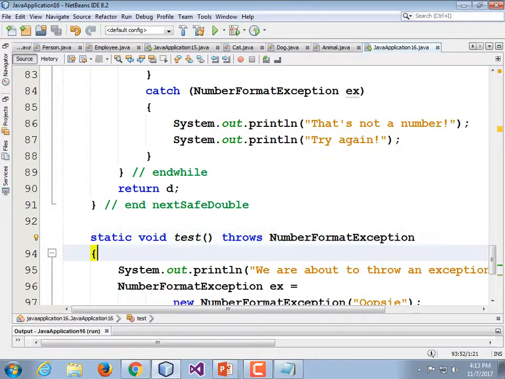But for now, let's just leave it as saying that when you define a method, you can tell the program what kind of exception it is going to throw. And this can be very valuable information. The compiler can use it to sometimes force you to handle the exception. NumberFormatException is an unchecked exception, so even though we have that word there, it's not forced. We could change this to another exception that has to be handled.